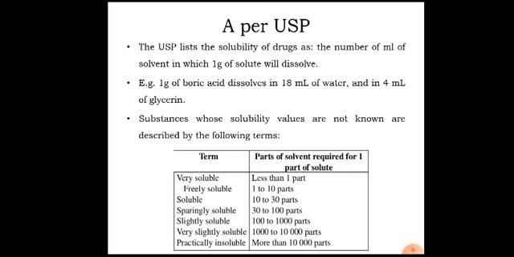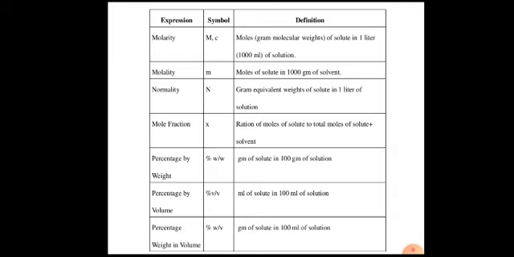So here the amount of solvent required for solubilization of 1 part of solute is given. Here are the other expressions for solubility.